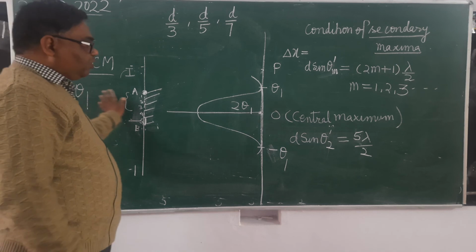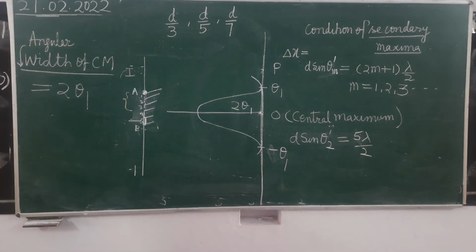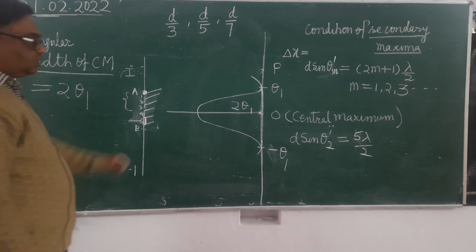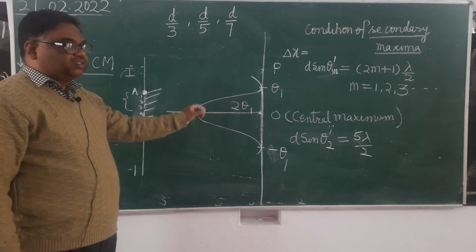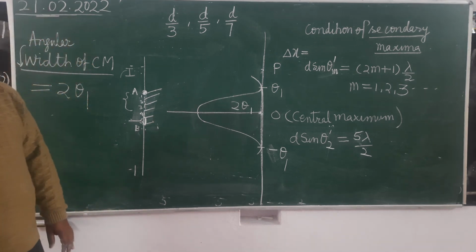So, tomorrow we will do the numericals on this. This is the theory part. Only one point is left, the intensity distribution of Fraunhofer single slit diffraction. That I will explain in the next class.